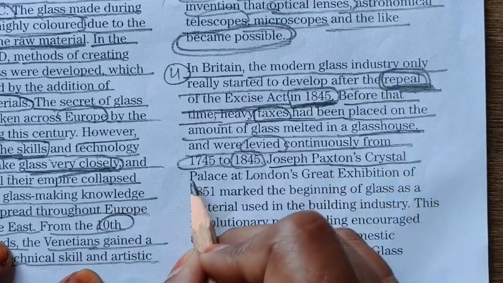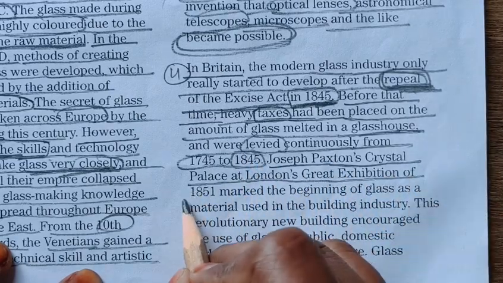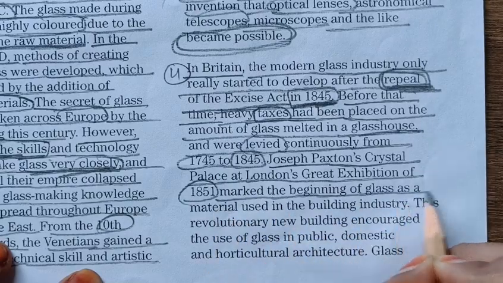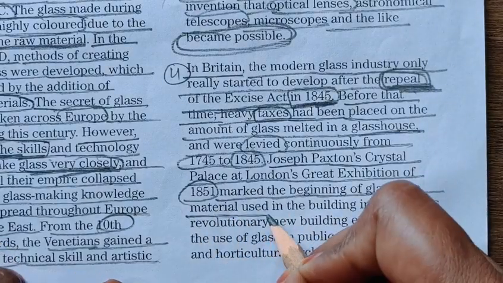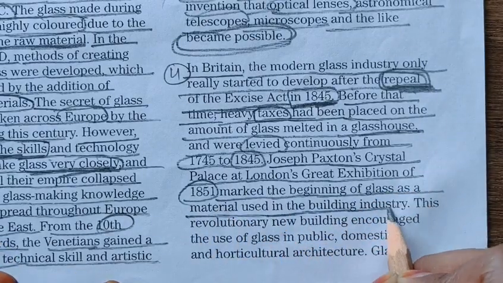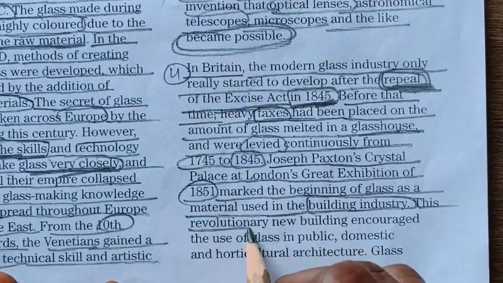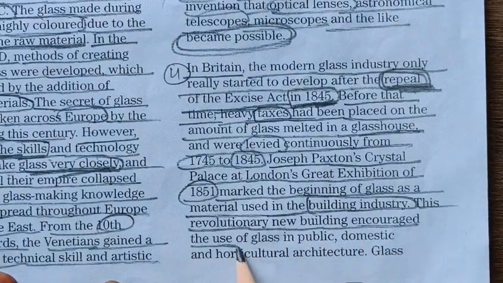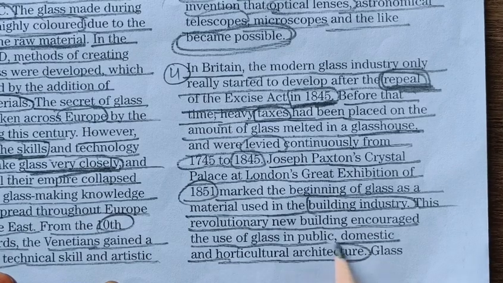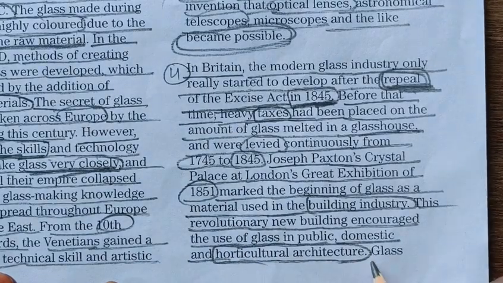Joseph Paxton's Crystal Palace at London Great Exhibition of 1851 marked the beginning of glass as a material used in the building industry. This revolutionary new building encouraged the use of glass in public, domestic and horticultural architecture.